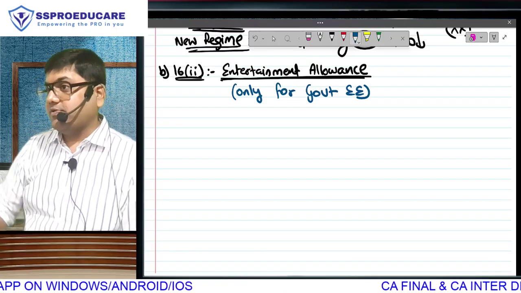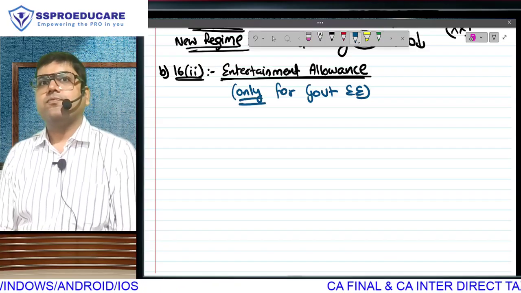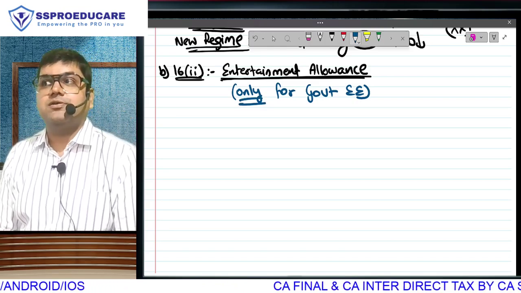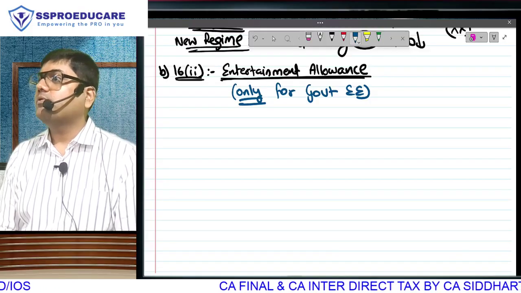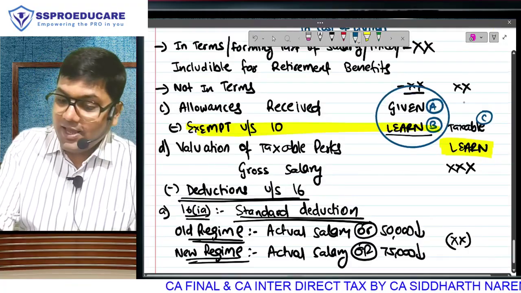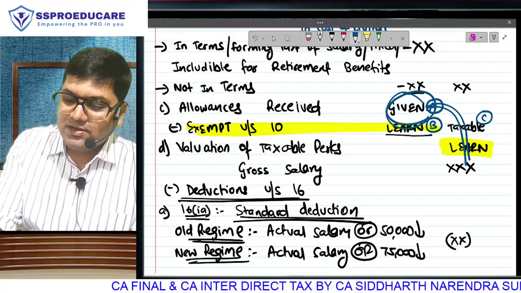They are getting tax benefit. Only they are getting tax benefit. True or false? One minute, I don't want any misinterpretation. True or false? Only government employees will get entertainment allowance. No, false. Anybody can get, and it will come in the total.